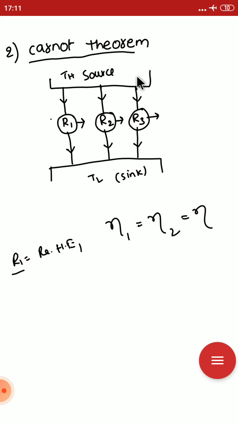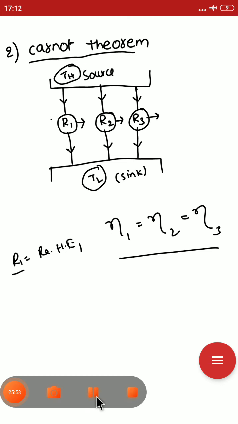It depends only upon the end temperatures, not on the medium. This is the second theorem of the Carnot principle. When all reversible heat engines operate between the same thermal reservoirs they have the same efficiency, which is independent of the nature of the working fluid and depends only upon the temperatures of the reservoirs. Thank you.